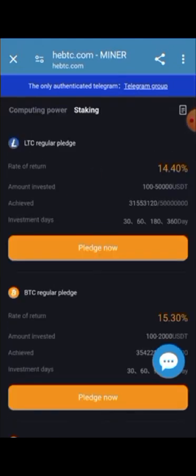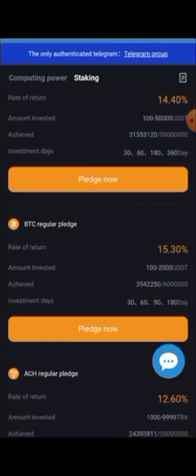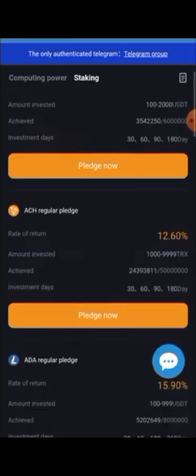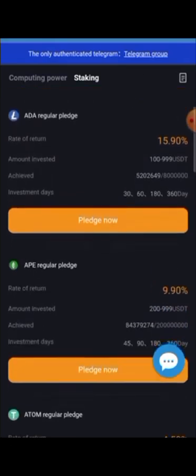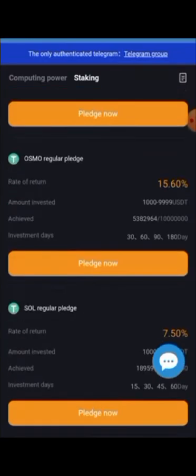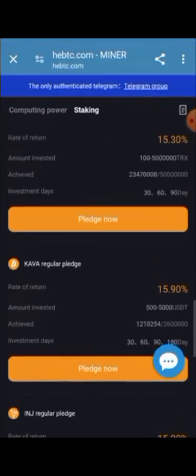So this is the staking power. So if you stake here, the Litecoin regular pledge rate returns 14.40%, at an amount invested from 100 to 550,000 USD on this package, and then you can achieve the amount on this 30-day, 60-day, 180-day and 360-day package. And the BTC regular pledge 15.30, and also ACH regular pledge 12.60, and ADA regular pledge 15 points. So those are the packages on the different coins of the staking option, so that you can stake here and